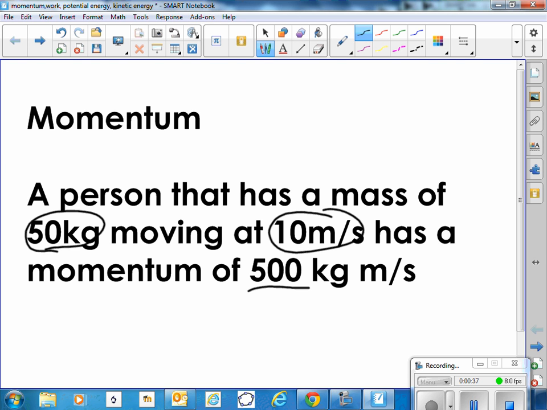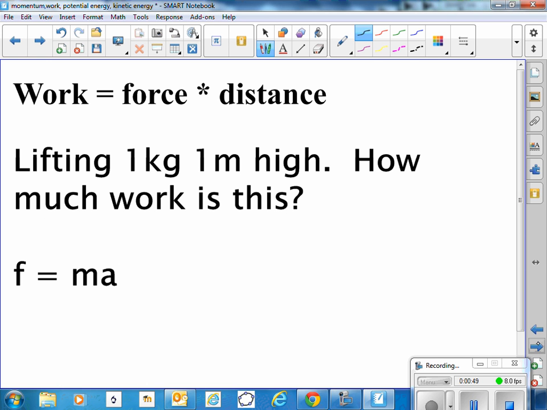So a football player that's heavier has more momentum, or a football player that's running faster has more momentum. So there's two ways to increase momentum in football. So work is a term that we need to define. It's equal to force times distance.